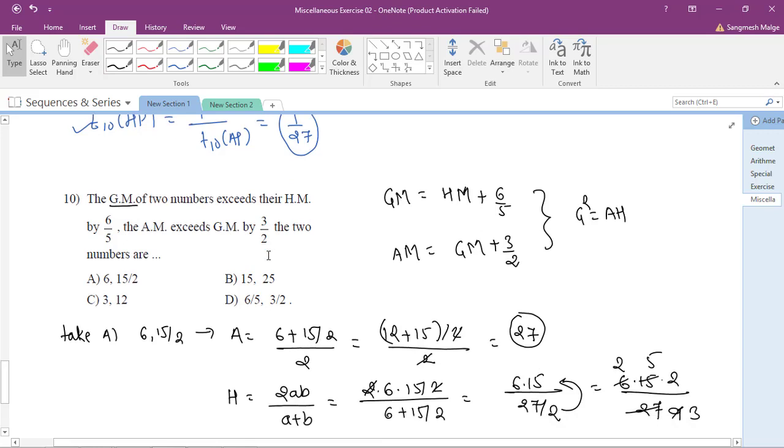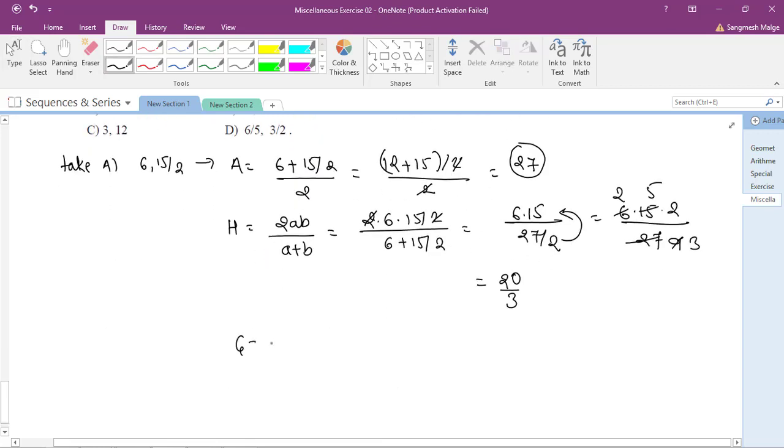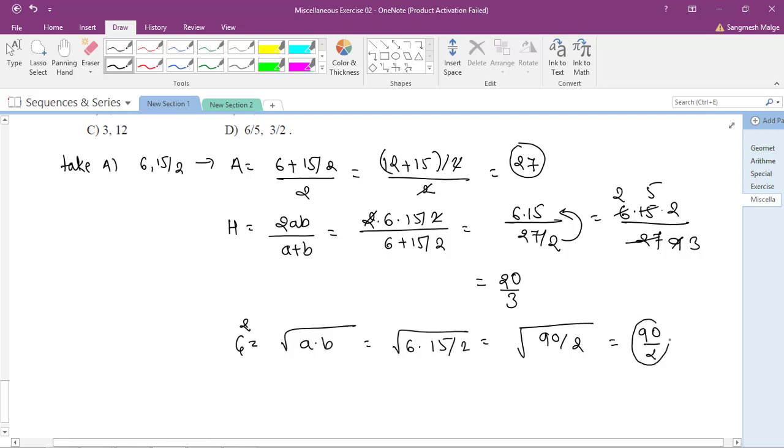Let's find out the geometric mean. So G is equal to what? It is the root of AB, A into B, which is equal to root of... how much is it? 16... 15 by 2, which is nothing but 90. So it is 15 into 6, 15, 75, 90. So it is 90/2. So G square, how much did we get? G square is 90/2. I hope it is clear. Is it okay? Okay, see, G is 90.